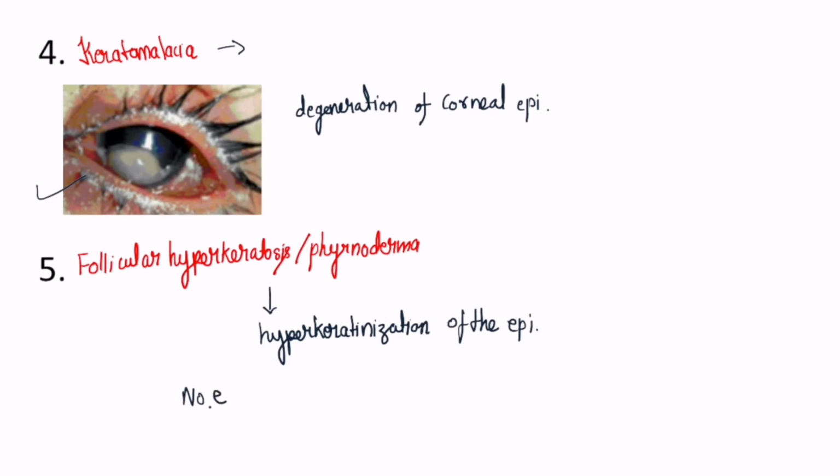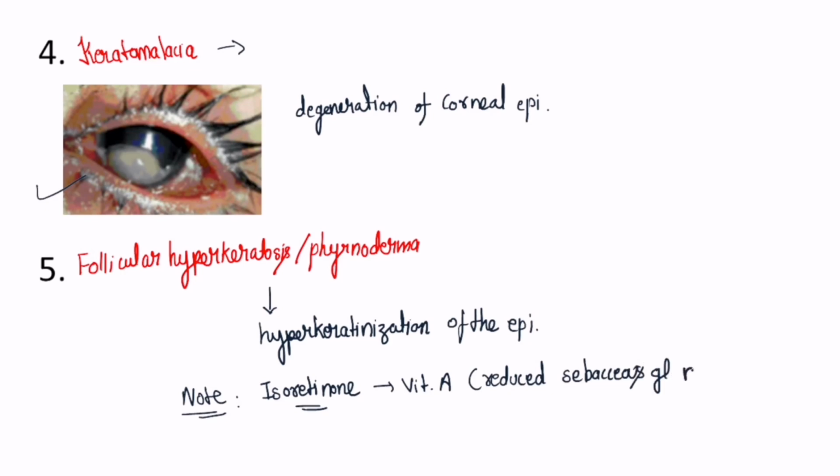Now just note one thing, that there is isotretinoin. What is this isotretinoin? This is the synthetic variant of vitamin A, and it causes reduced secretions from the sebaceous gland. The sebaceous gland is basically an oil secreting gland. So isotretinoin, which is a synthetic variant of vitamin A, results in reduced secretions of the sebaceous gland, which prevents acne formation during adolescence.